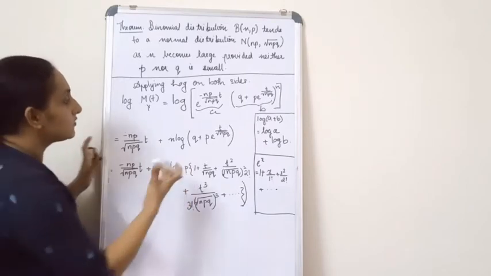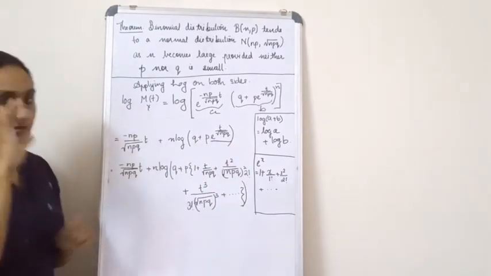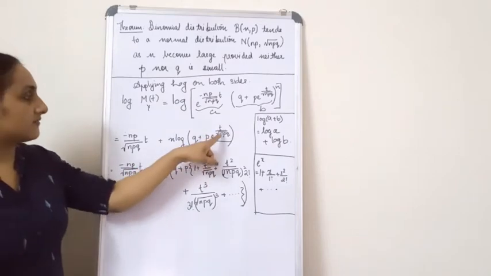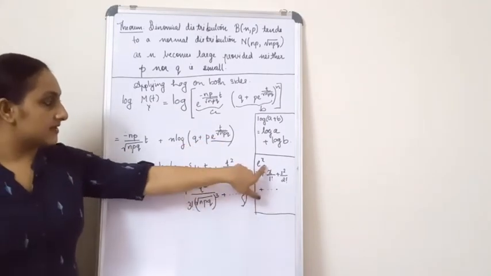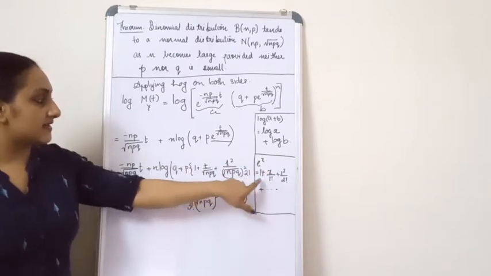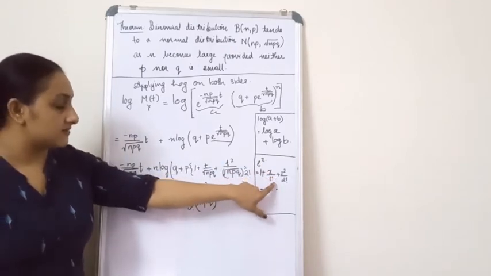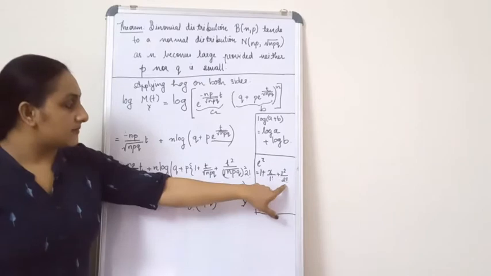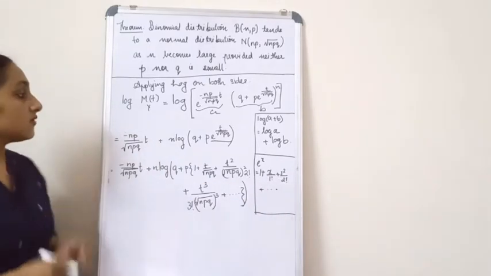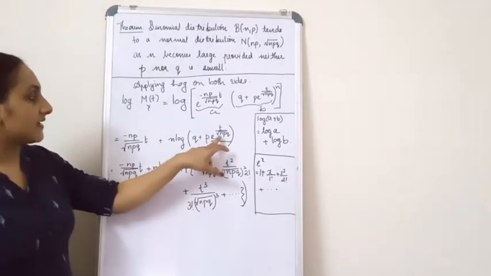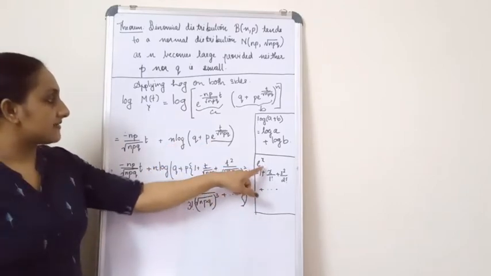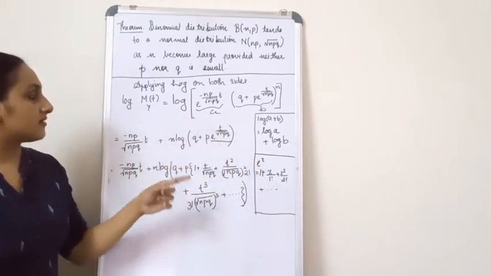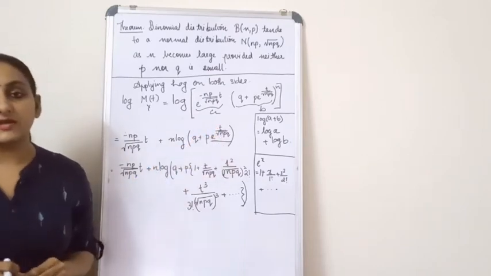What I am going to do is this one: e raised to something, we have e raised to t divided by root npq. I do have a result with me, that is e raised to x is equal to 1 plus x by 1 factorial plus x square by 2 factorial plus etc. So I am going to expand this e power. Instead of x, in the place of x we have t divided by root npq.